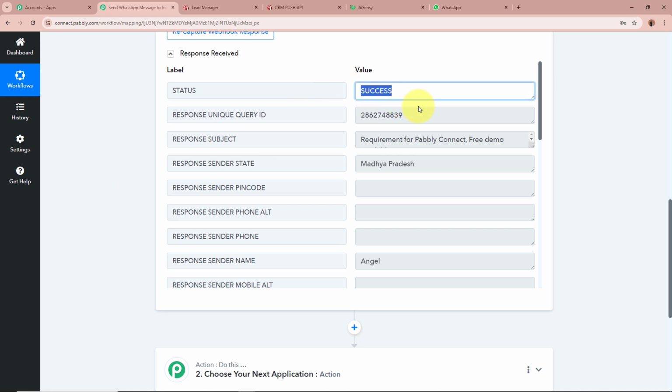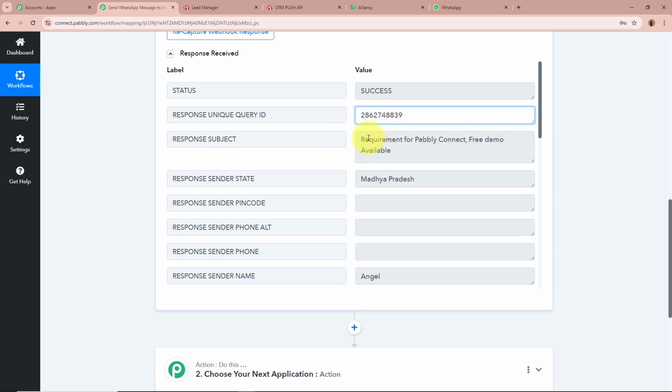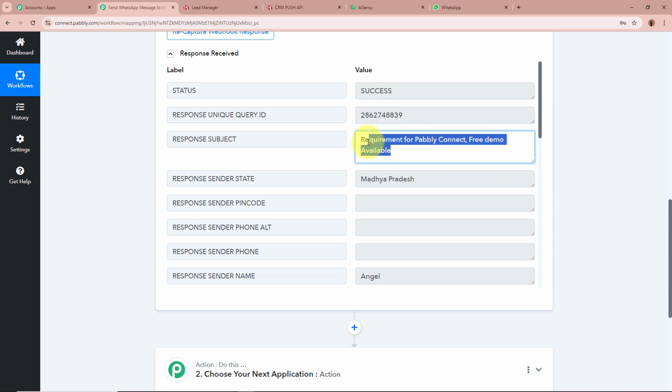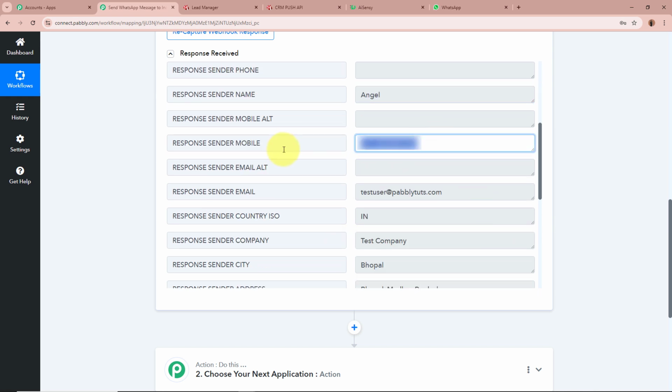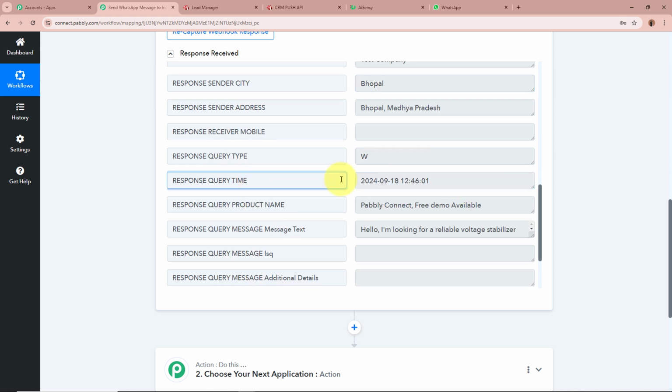The status comes as success. We have the inquiry ID right over here. The inquiry subject comes as requirement of Pabbly Connect free demo available. So this is the subject. The state comes as Madhya Pradesh. The name comes as Angel, as you can see right over here. The phone number is right over here. The email states testuser@pabblytudes.com. Country as IN, this is the country code IN, that is for India. Company as test company, city as Bhopal, with the inquiry time right over here.